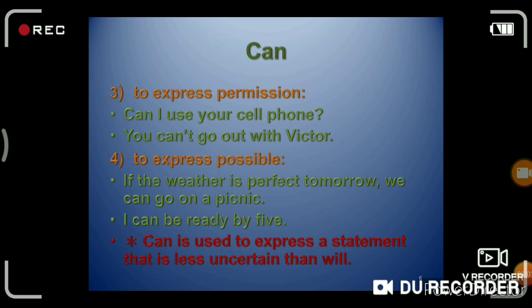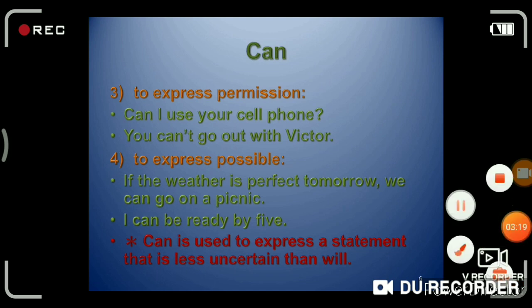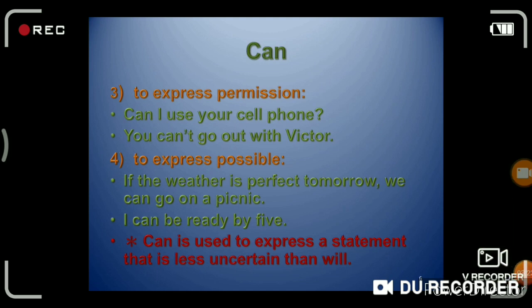Can is also used to express possibilities, and also can is used to express a statement that is less certain than will.